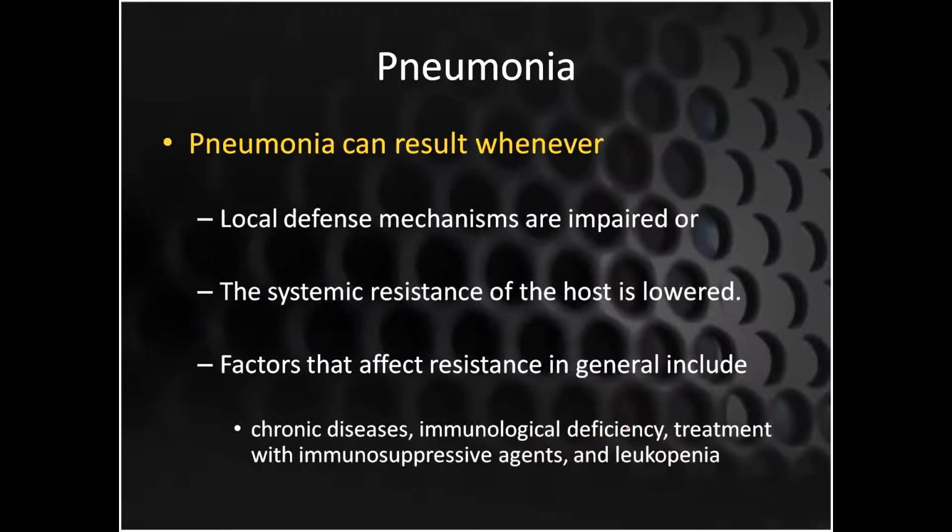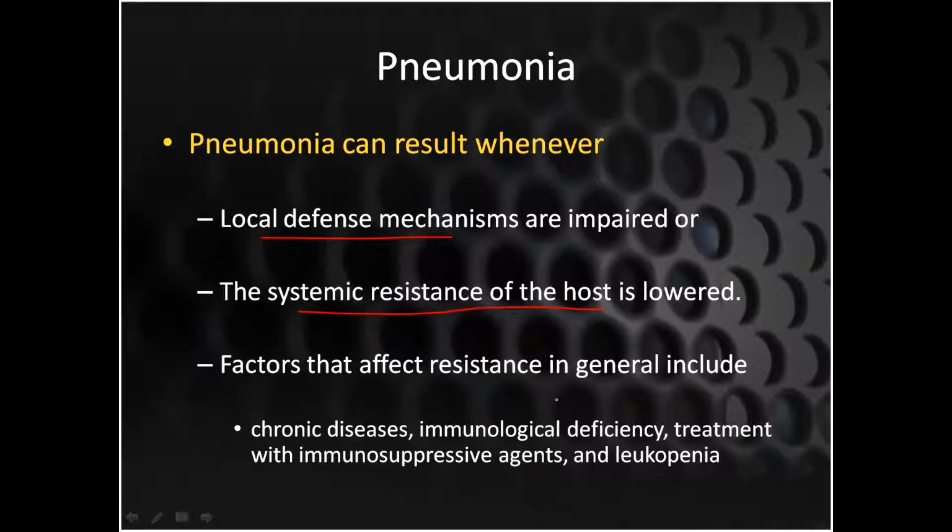been disturbed. The second most important thing is that pneumonia can result whenever there is a deficiency or a defect in a local defense mechanism. So if there is any problem in your local defense system, like Cartagener syndrome, or the patient is having sepsis, or any problem which is impairing the local defense mechanism in the respiratory system, it can result in pneumonia. Then the systemic resistance of the host is lowered, his immunity is lowered, he is on steroids, or the transplant patients, so their systemic resistance is already low.